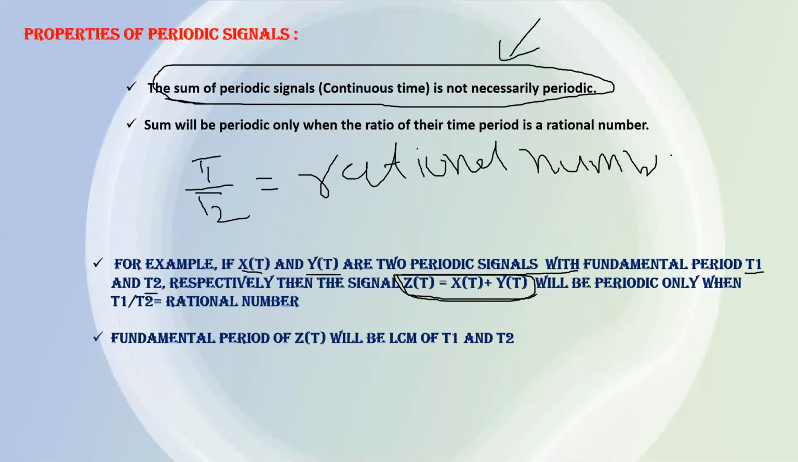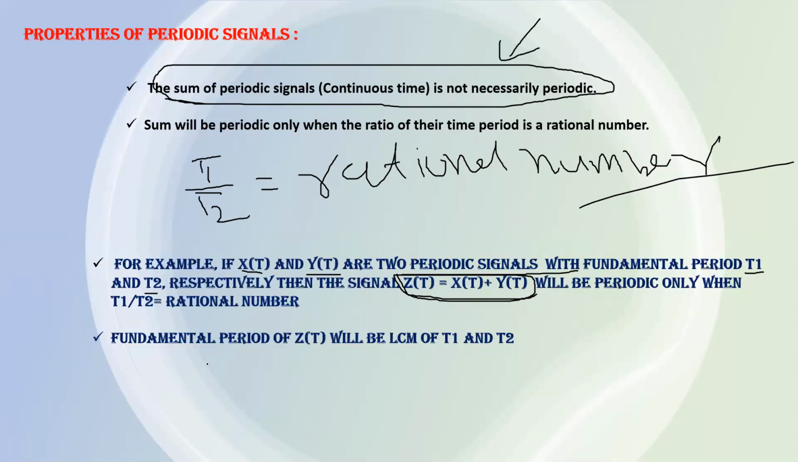This is a very important property of the periodic signal, that if two or more than two periodic signals are added together, then whether the resultant signal will be periodic or not, the answer is it may be a periodic signal or it may not be a periodic signal. It depends on the ratio of their fundamental intervals. If the ratio of their fundamental intervals is a rational number, then it will be periodic. Otherwise, it will not be periodic.